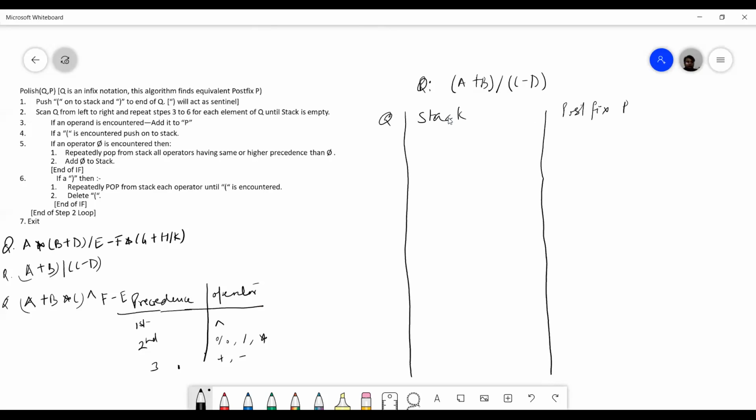So in this algorithm, there are four categories of symbol. Okay, we have operand, first category.